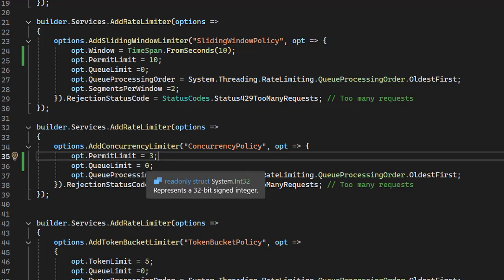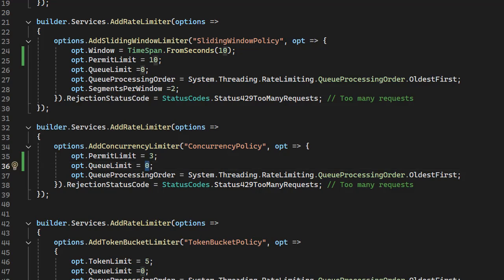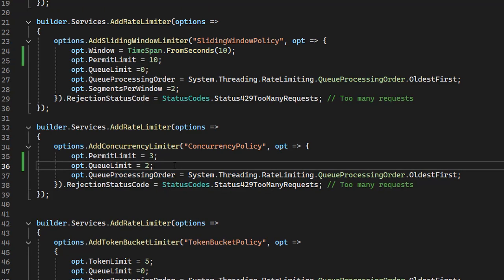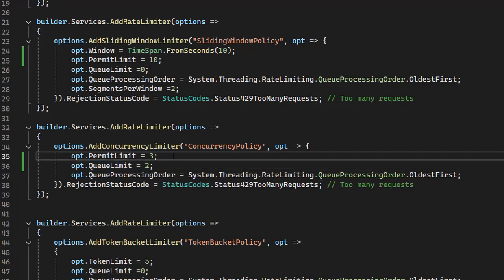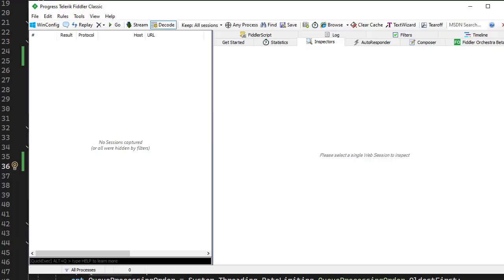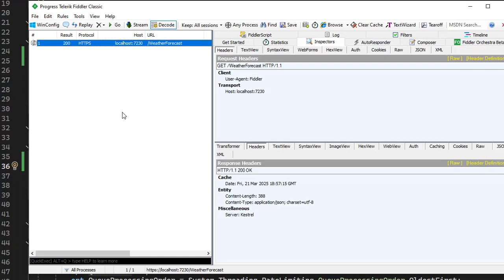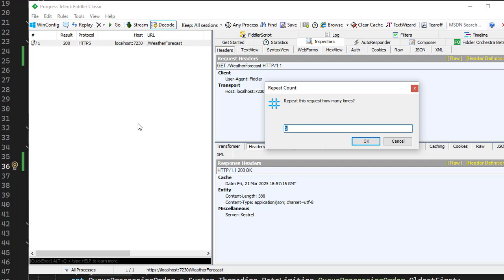Let me give you one more example by adding a queue limit. Suppose I add a queue limit of 2 here. Suppose I send 5 requests, it accepts 3 requests and 2 go in the queue. So if any of the 3 requests is completed, it takes a request from the queue. Let me start Fiddler. This is Fiddler, send 1 request. I select this first row, click Shift R, and send 5 requests concurrently. So it accepts 3 requests and 2 in the queue.